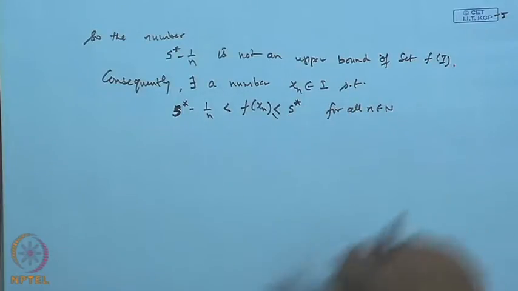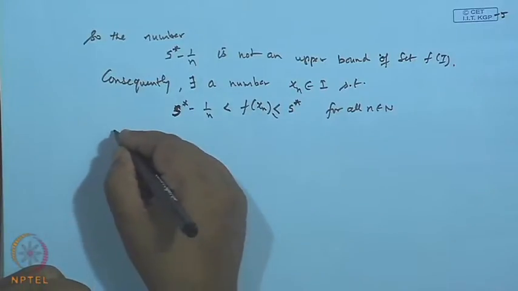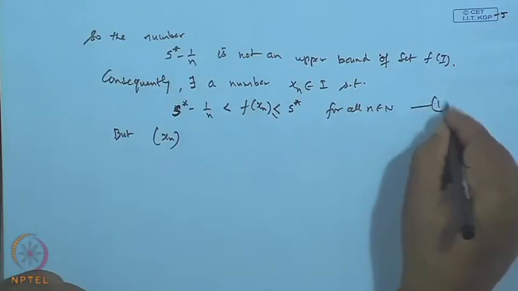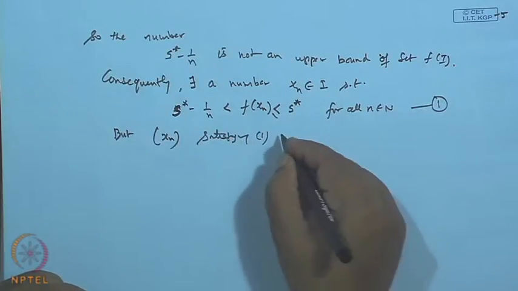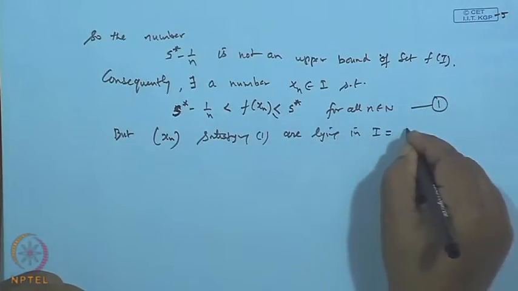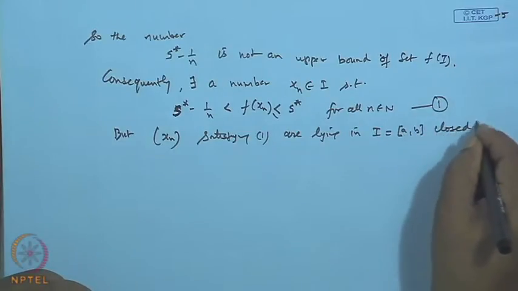Okay. Now, this sequence x n satisfying the above inequality lies in the interval I, which is say [a, b], a closed and bounded interval.